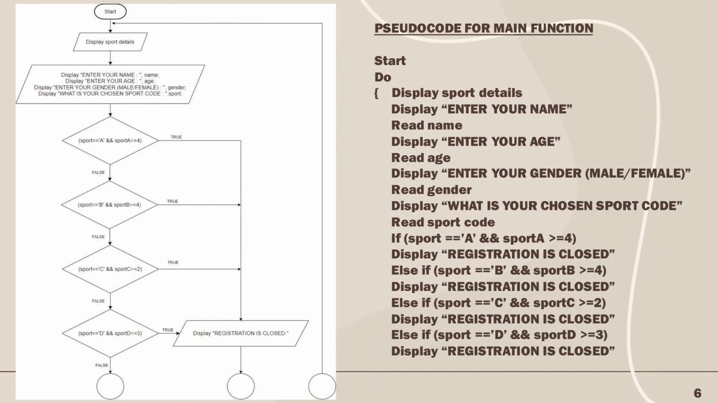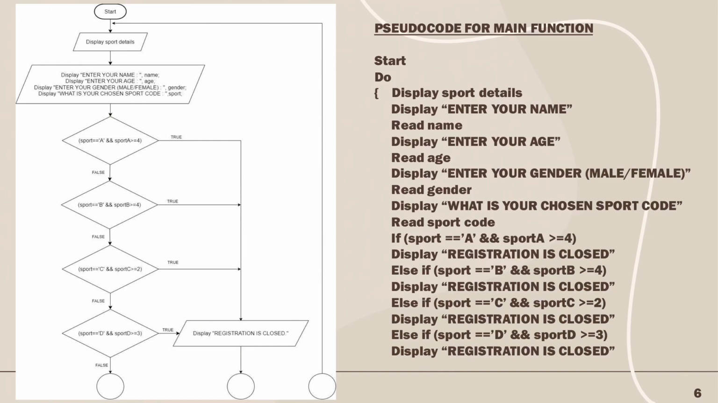So, I will explain the flowchart and pseudocode for the main function of our system, which is a system to determine whether the athlete is qualified for Sukma 2024. As you can see, there's a flowchart and also a pseudocode, but we can see more detail in the pseudocode. So, start, do, display sport details, and then display enter your name, read name. Display enter your age, read age. Display enter your gender, either male or female, read gender. Display what is your chosen sport code, read sport code.